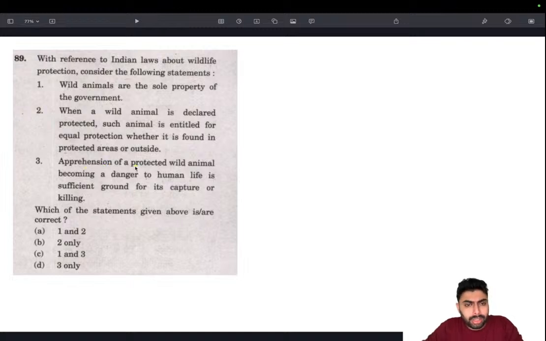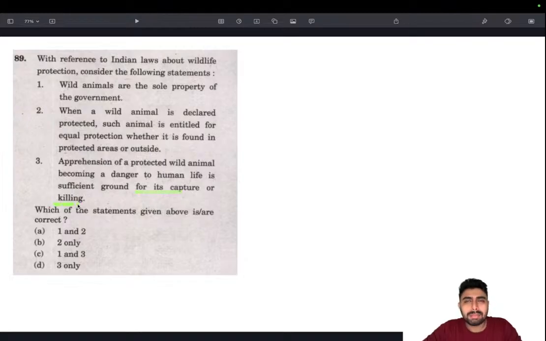Apprehension of a protected wild animal becoming a danger to human life is sufficient ground for its capture or killing. If it is becoming a threat to human life, it's a sufficient ground for capture and killing. But apprehension of a protected animal, that's a far-fetched statement. If that animal has raised a genuine concern, if it has attacked or caused danger to human life, then there is sufficient ground for capture and killing. Not just the apprehension that something bad may happen because of that animal. But if something bad happens, only then is there sufficient ground for its capture and killing.